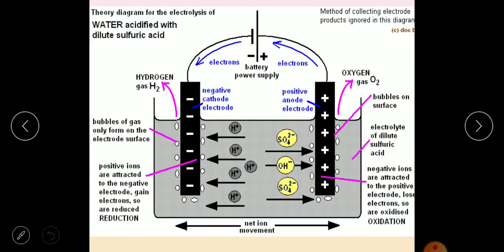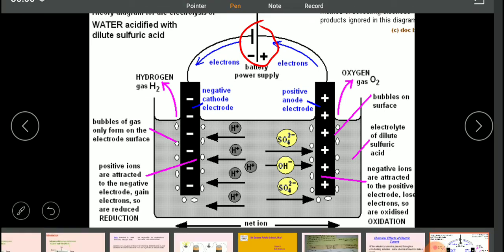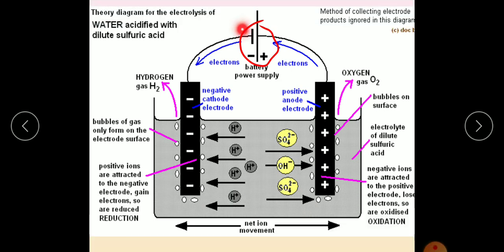in a proper way. So here I have shown you the setting. Here you can see the battery, and you can see that there is a negative and a positive end. The wire is connected to both the ends, and ultimately this wire is connected to an electrode. Understood? So, electrode.